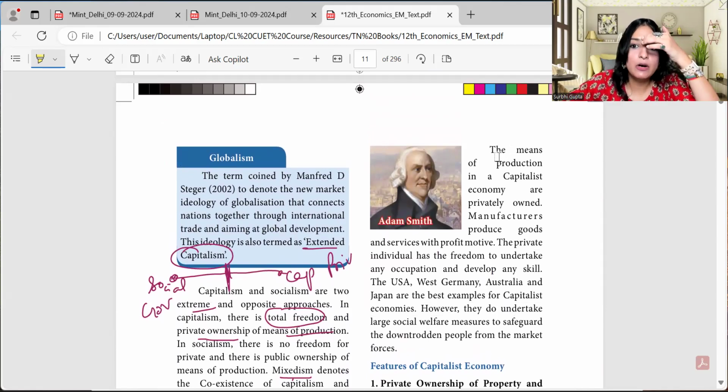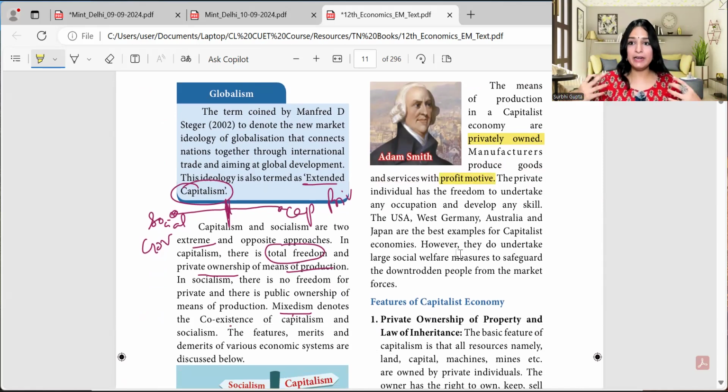The means of production in a capitalist economy are privately owned. Manufacturers produce goods and services with a profit motive. If I am owning something, if I have complete ownership of my company, say we have Equipoise classes, then I'll think about my profit. The private individual has the freedom to undertake any occupation and develop any skill.